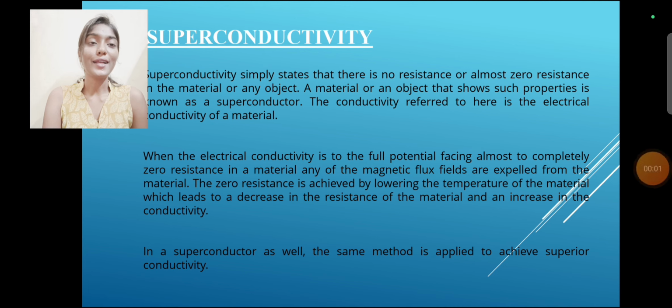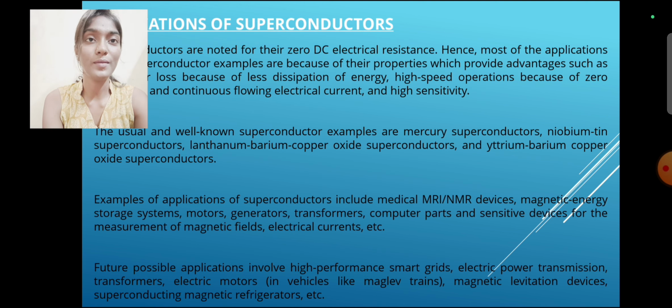When the electrical conductivity is at its full potential, facing almost completely zero resistance in a material, the magnetic flux fields are expelled from the material. The zero resistance is achieved by lowering the temperature of the material, which leads to a decrease in the resistance of the material and an increase in the conductivity. In a superconductor as well, the same method is applied to achieve superior conductivity. Let's move forward to the next slide.